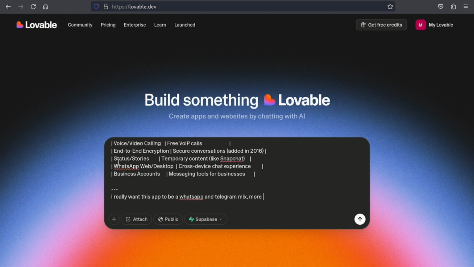At this point, I was really looking for how to explain to Lovable that I really want this app to be a cool app, so I have to tell it to mix WhatsApp and Telegram together. I really wanted it to be like a highly advanced WhatsApp. The main plan is that it's a platform for hackers, right?